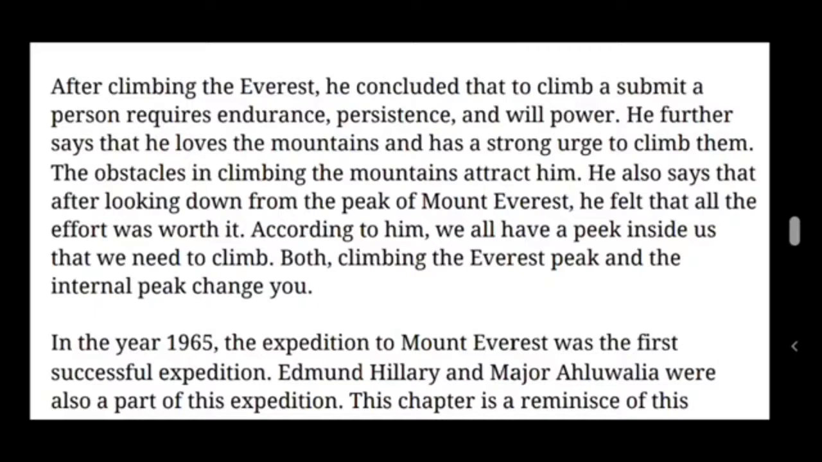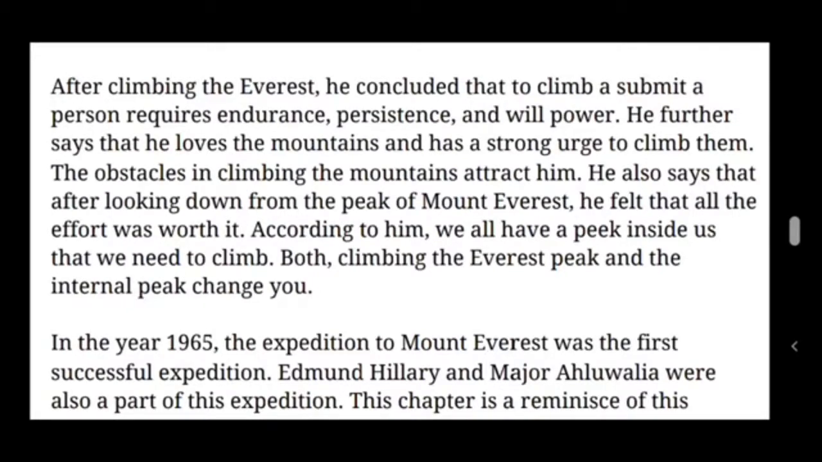He further says that he loves the mountains and has a strong urge to climb them. The obstacles in climbing the mountains attract him. He also says that after looking down from the peak of Mount Everest, he felt that all the efforts were worth it. So here he is telling about the experience and the obstacles he faced while climbing the mountain. After he reached the top, he thought that all the obstacles were worth the effort.